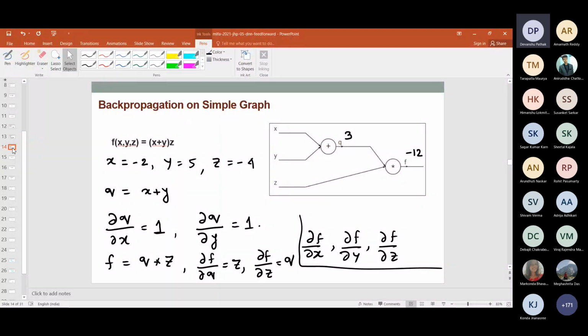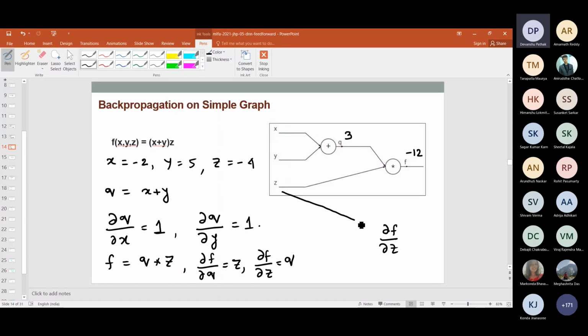Now, I just erase this off. So del F del Z. Here, what you can see is that there is a direct connection from Z to the star.